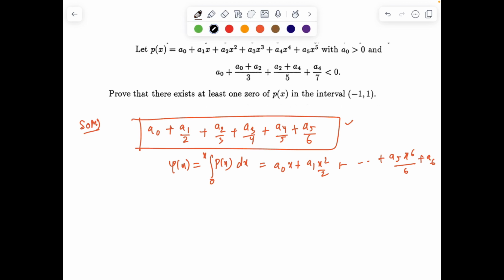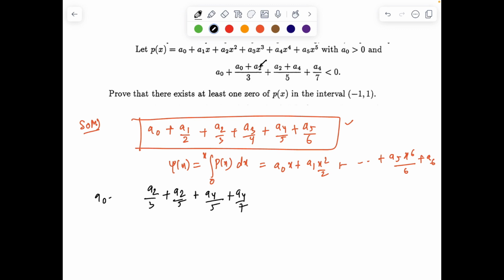Okay, so that is a usual problem which we have encountered, but here the coefficients are not the same for all of them. If you see the coefficients, what we are getting is a0 plus a0 over 3, a2 over 3 plus a2 over 5, plus a4 over 5 plus a4 over 7.